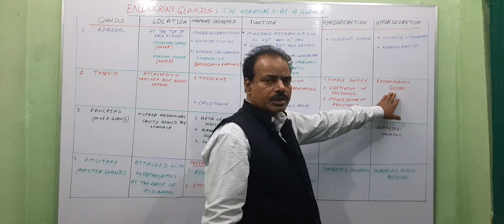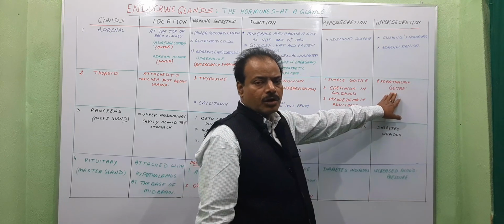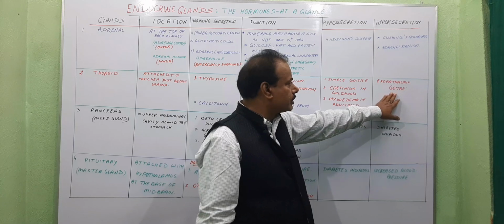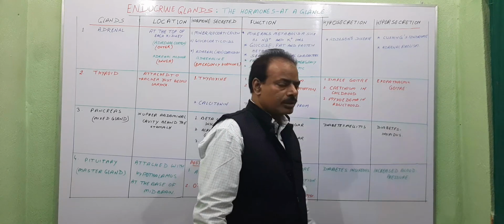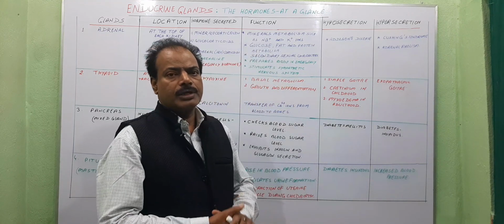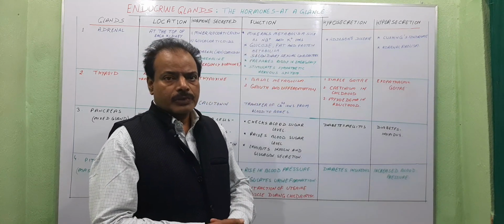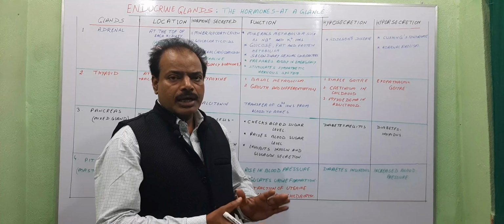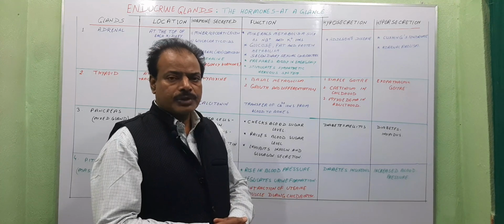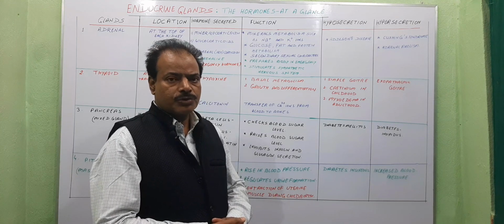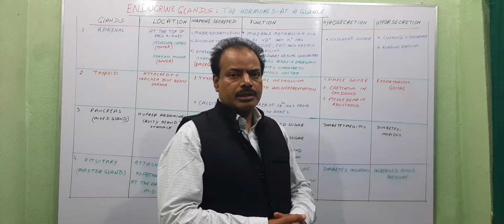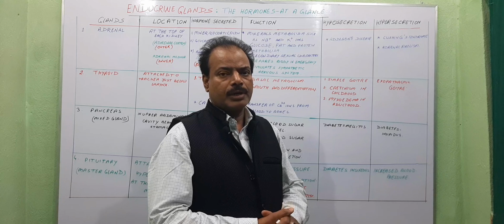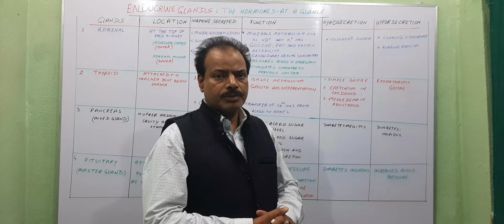If hypersecretion, or oversecretion, of thyroxine occurs, then it causes exophthalmic goiter. Exophthalmic goiter is recognized by protruded eyes, meaning bulged eyes, and breathlessness, increased BMR, and sometimes simple goiter.